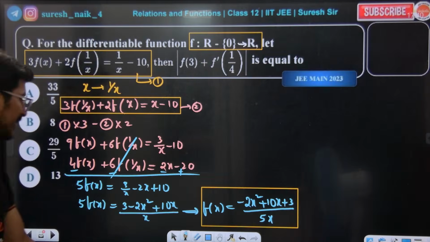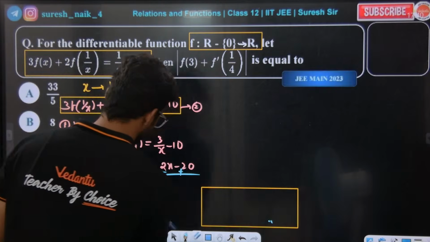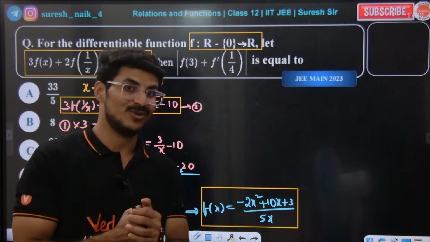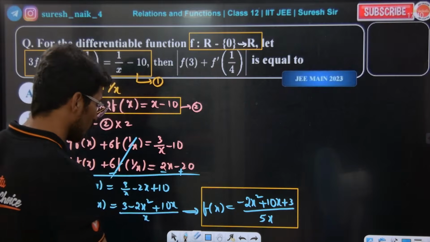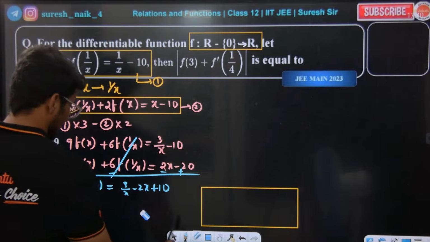Guys, don't take LCM. If you take LCM, then you need to apply the quotient rule. Do you understand what I'm saying? If x is in the denominator, you need to apply the quotient rule. So that will become a bit tricky. So I'll use a little chintu logic here.